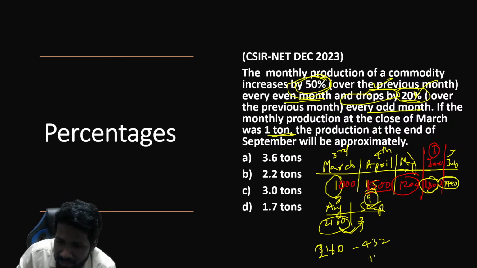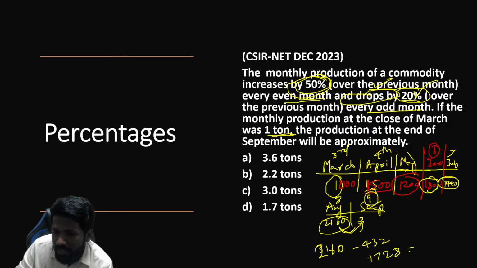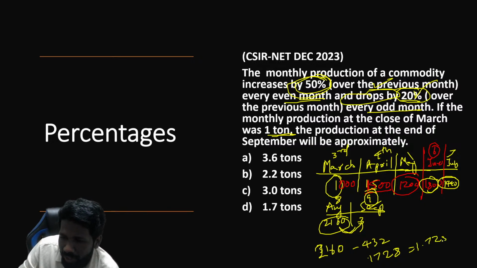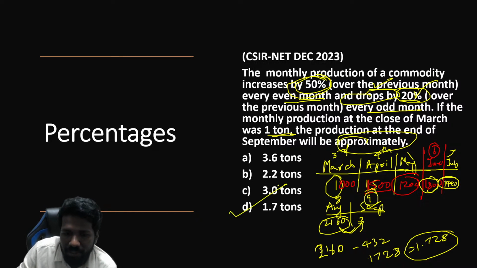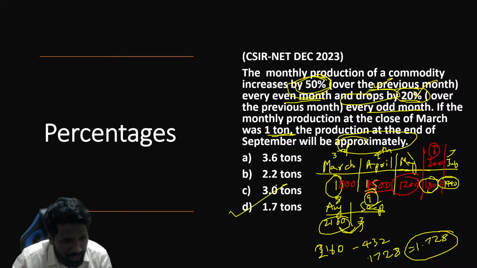400 subtracted will be 1760. 432 subtracted will be 1728. 1728 is 1.728 tons, approximately 1.7 tons hoga na. Time consuming question hai, but very good question.